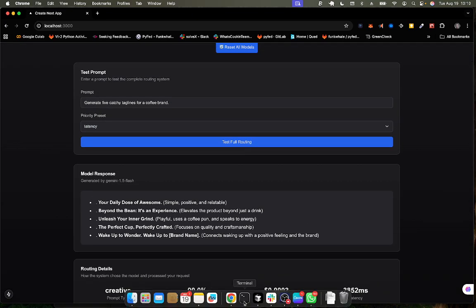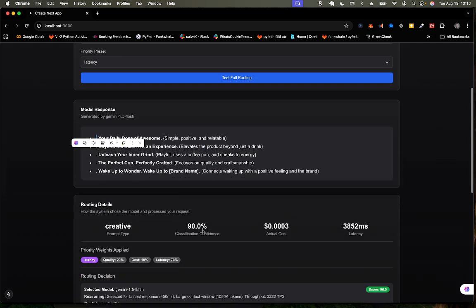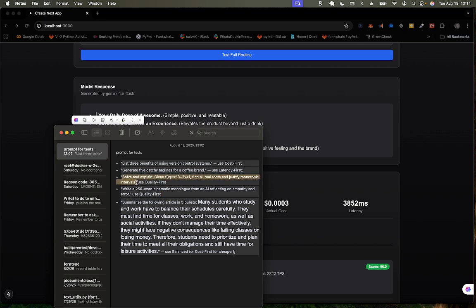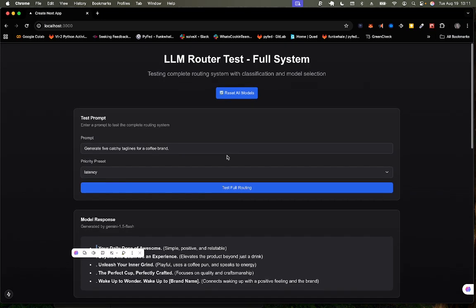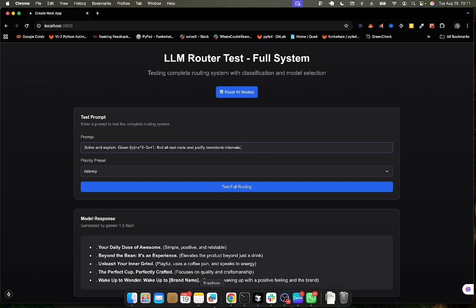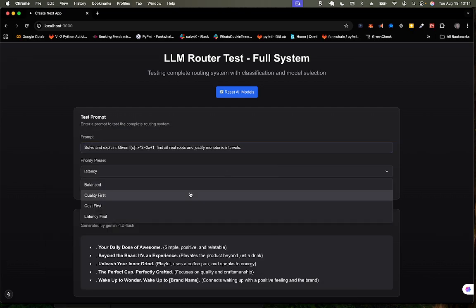Yeah, you can also see it has a response. Though I actually added a response to this. But this is not what we are looking for. We are not here for the response. We are here for the decision making. So that's why I just skip that to decision making. So let's go with this. What did I say I would choose for this? Quality first. So let's go for quality.